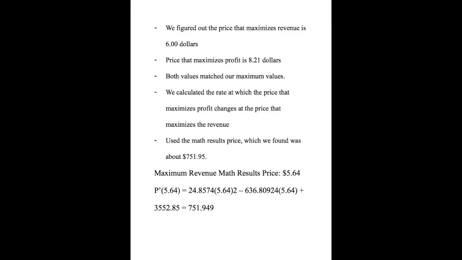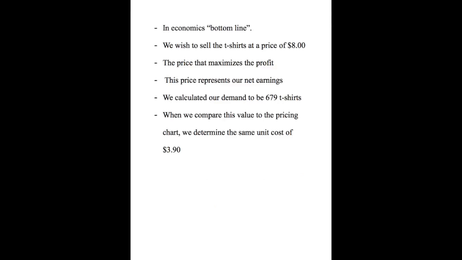We calculated the rate at which the price that maximizes profit changes at the price that maximizes the revenue by using the math results price, which we found was about $751.95. Companies always intend to maximize profit, a concept known as bottom line. According to our possible prices, we wish to sell the t-shirts at the price of $8, which is the price that maximizes the profit. This price represents our net earnings or profits and doesn't account for expenses or costs. Based on this price, we calculated our demand to be 679 t-shirts. When we compare this value to the pricing chart, we determine the same unit cost of $3.90.